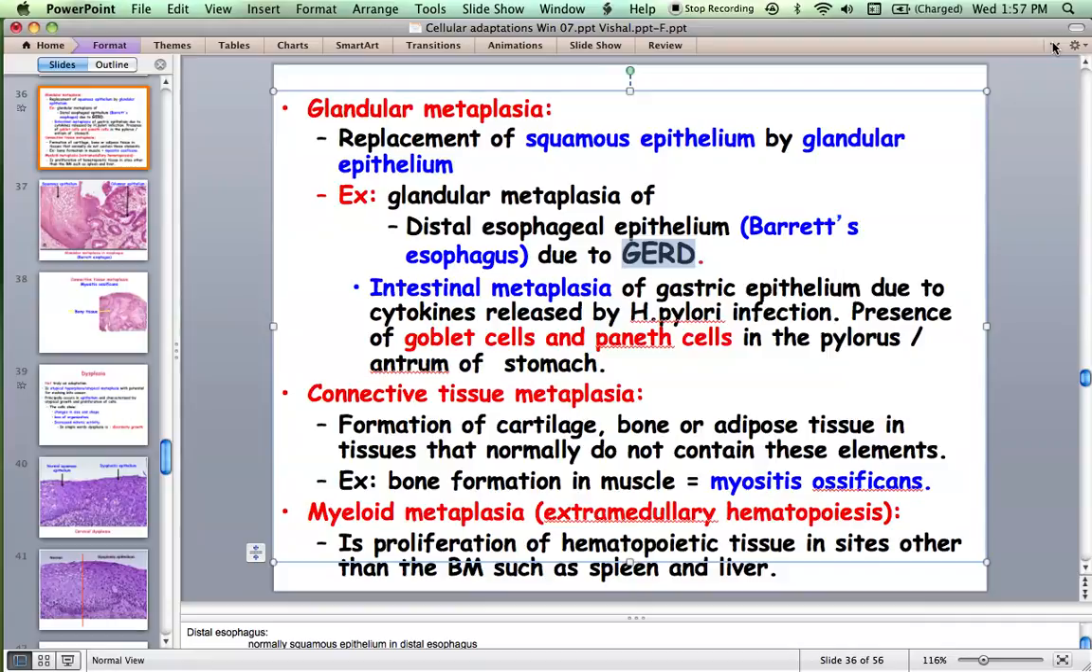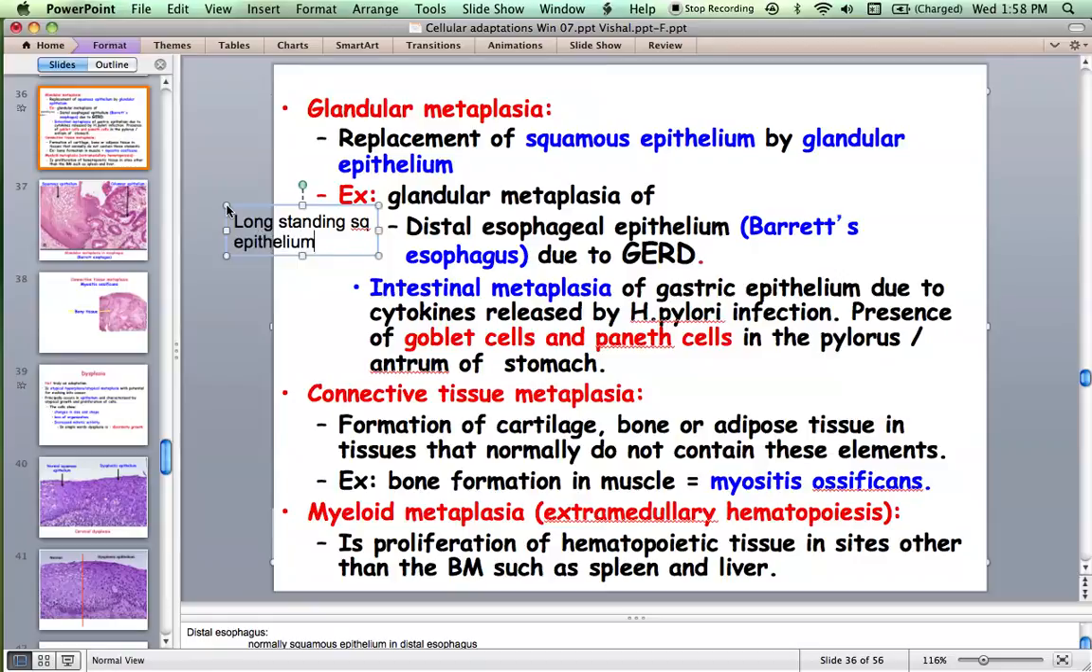So what's the problem with glandular epithelium? If it's long-standing, it can become cancer, it can become adenocarcinoma. So you have to treat this GERD, or gastroesophageal reflux disease. Your patient will come with a burning sensation in the chest and dyspepsia and belching and all those things. And when you do an esophagoscopic examination and take a biopsy, you will see this glandular metaplasia.